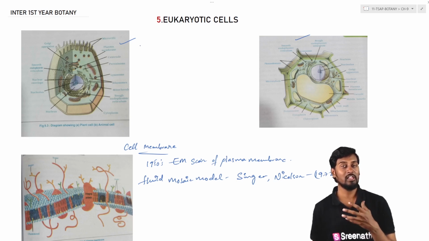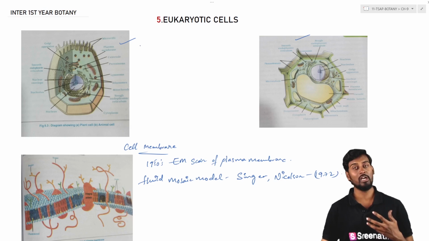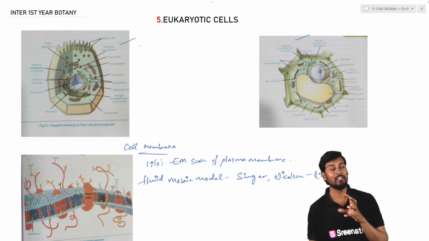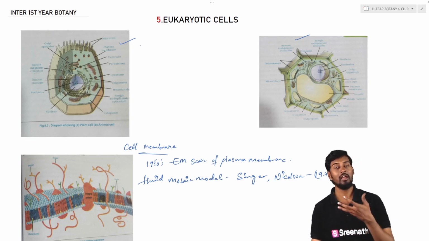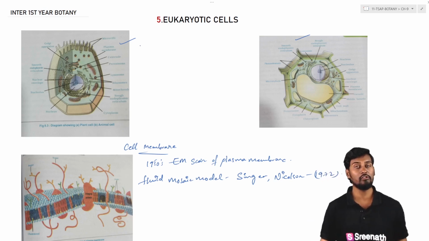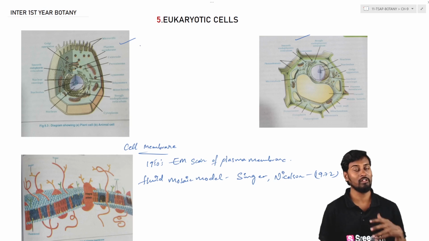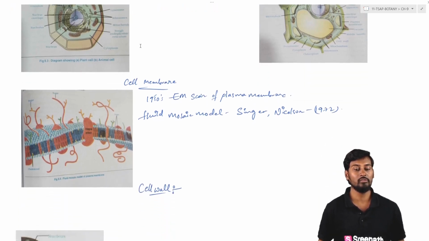So for example, having 80S ribosomes and a nuclear membrane are some of the characters of the eukaryotic cell. In plant cells we have the cell wall, chloroplast and vacuoles, and in animal cells we can see centrioles. So these are the things which we are going to describe or discuss in case of the eukaryotic cell. And coming to the next one,